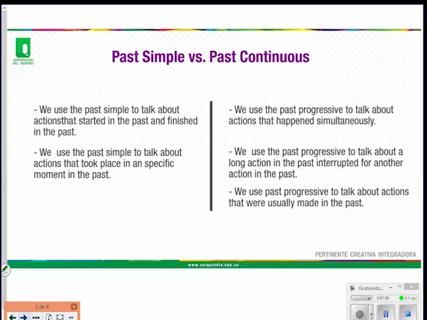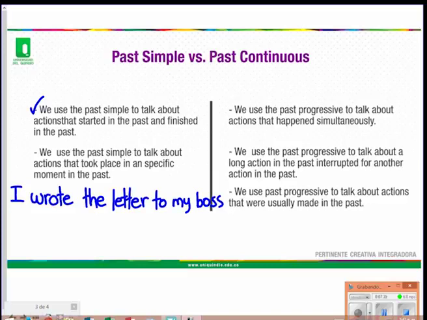Past simple versus past continuous uses. We use the past simple to talk about actions that started in the past and finished in the past. For example, I wrote the letter to my boss.